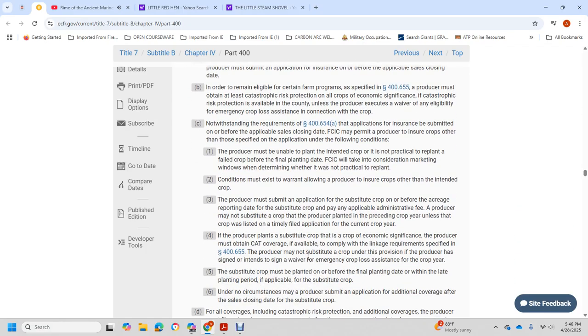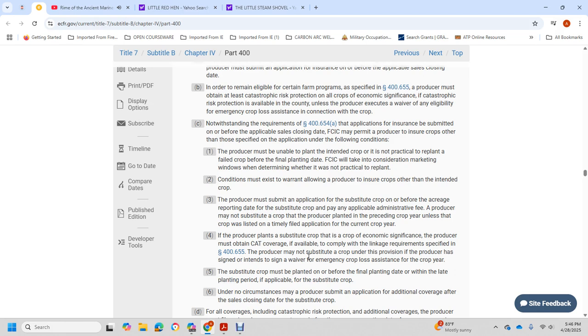These conditions must exist to warrant allowing the procedure for insurance of a substitute crop in place of the intended crop. The producer must submit the application for the substitute crop on or before the acreage reporting date and pay the applicable administrative fees. The producer may not substitute for the crop in the plan for preceding crop years unless the crop was listed with a timely filed application for the current crop year.